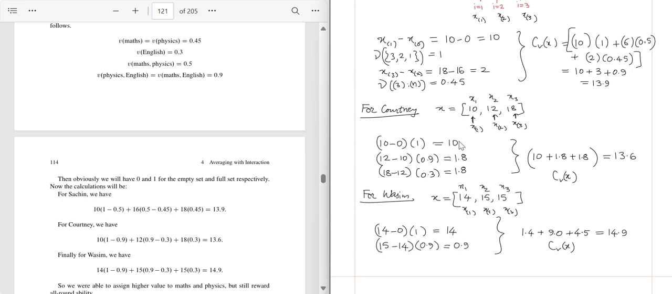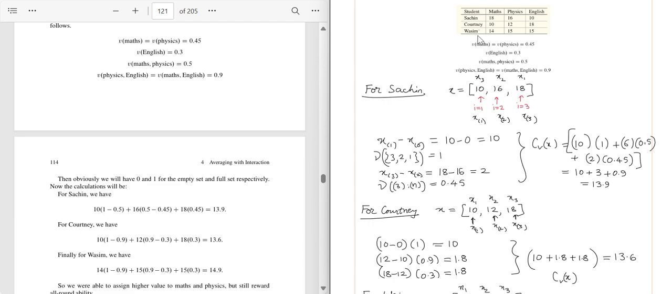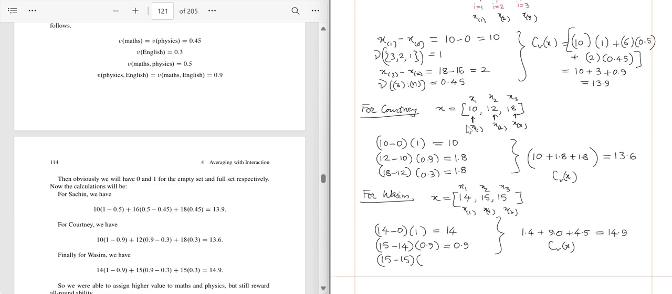The third term, xi is 3. So x3. Again xi minus xi minus 1. So here in this case it is 15 minus 15. And the fuzzy measure of the third one, which is 15. In this case it's not required, but let's see, 15 is English, so it will be 0.3. Now we know that 15 minus 15 is 0, and anything multiplied by 0 is 0. So if you add up these three terms, it will be nothing but 14 plus 0.9 plus 0, which is 14.9. So the same value we got using the earlier formula.